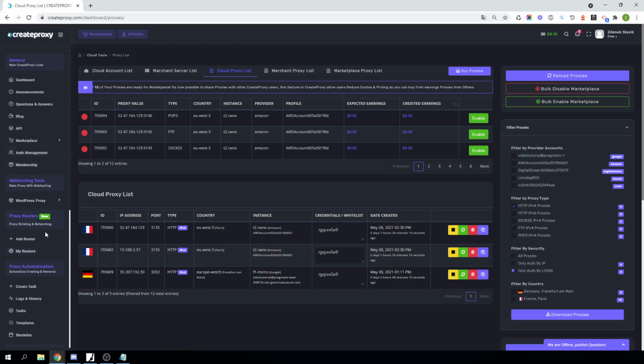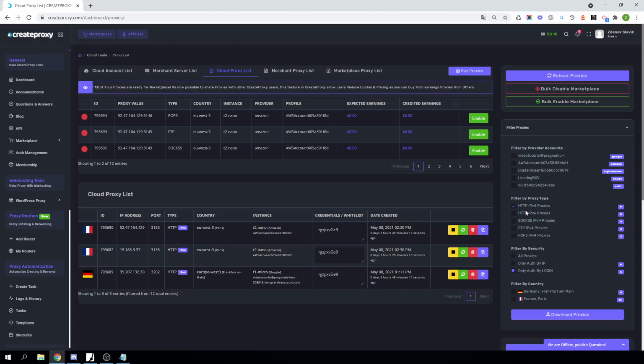If you're using routers with cloud instances, then your router reload will remove all proxy IP addresses and add new proxy IP addresses automatically.